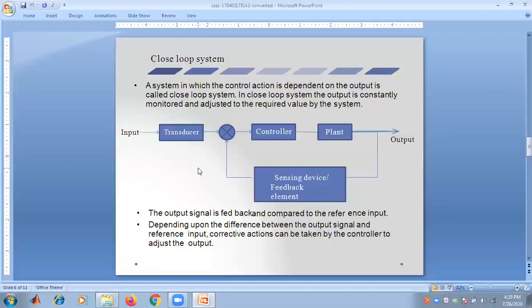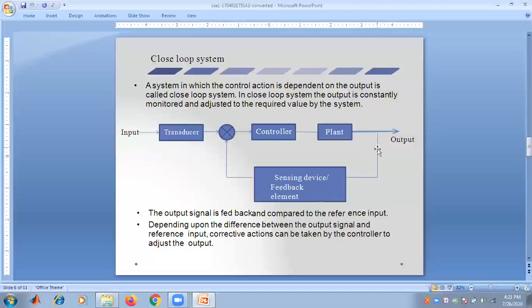Here the input signal is given to a transducer. We all know that a transducer is a device that converts variation in a physical quantity such as pressure or brightness into an electrical signal, or vice versa. It is a conversion of a physical quantity into an electrical signal and vice versa.